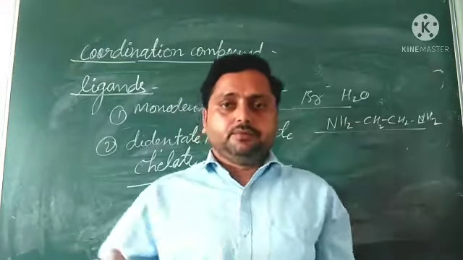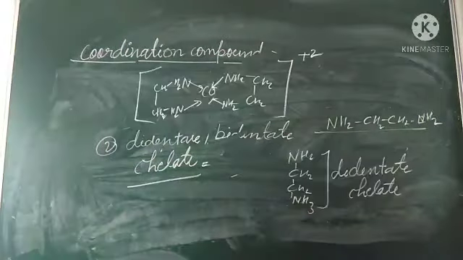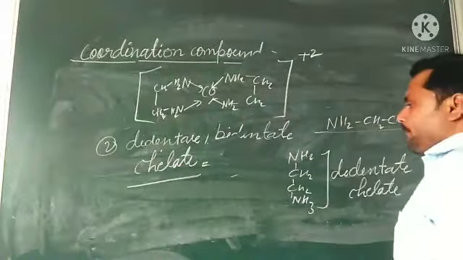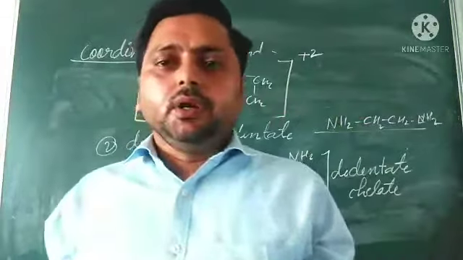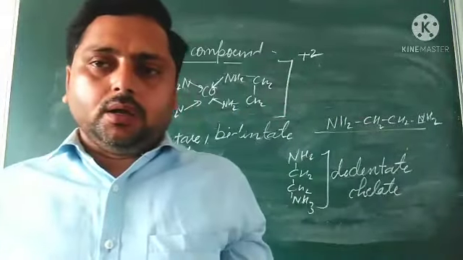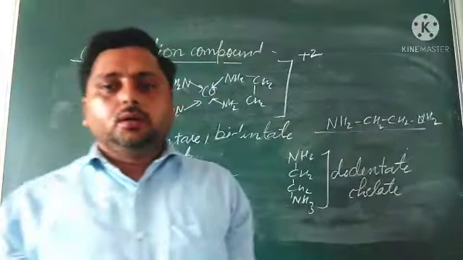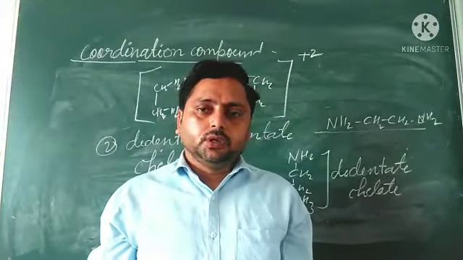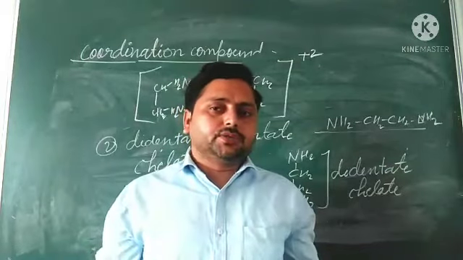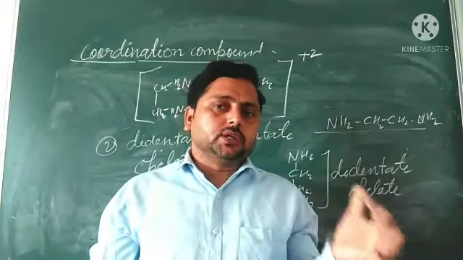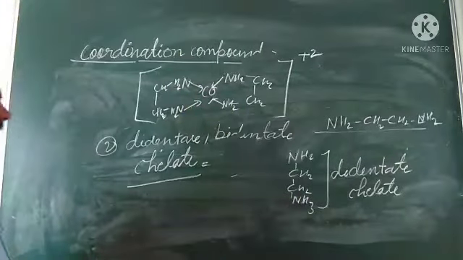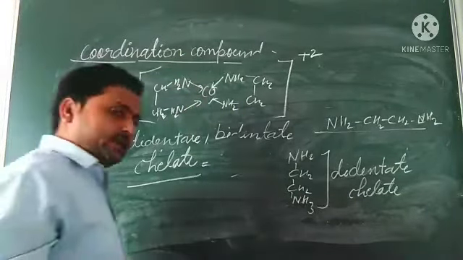Let us see. What I told you is that when didentate or polydentate ligands simultaneously form more than two bonds to the central metal atom, they are called chelate ligands.